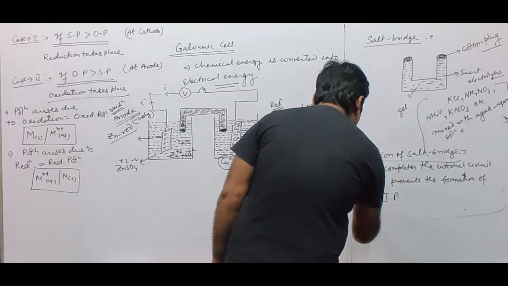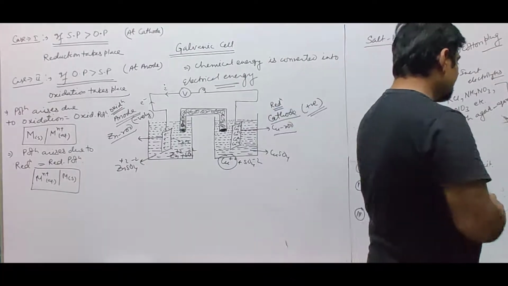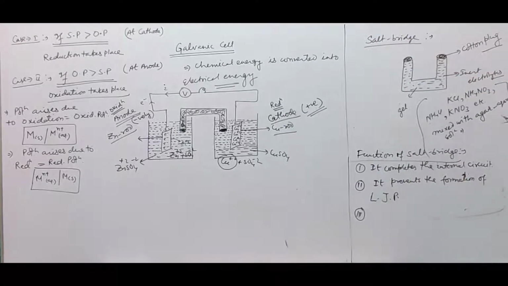Third one, it allows ions to migrate across them.